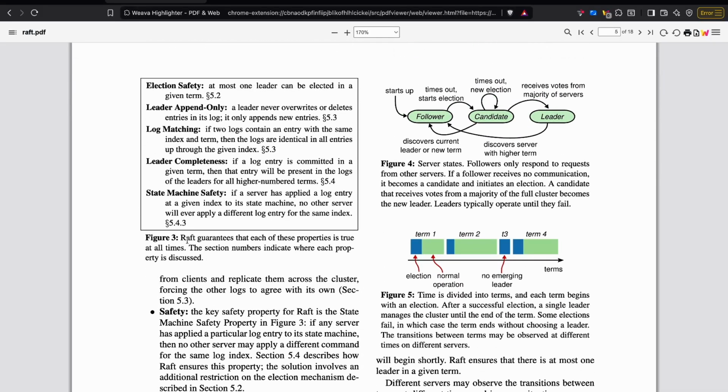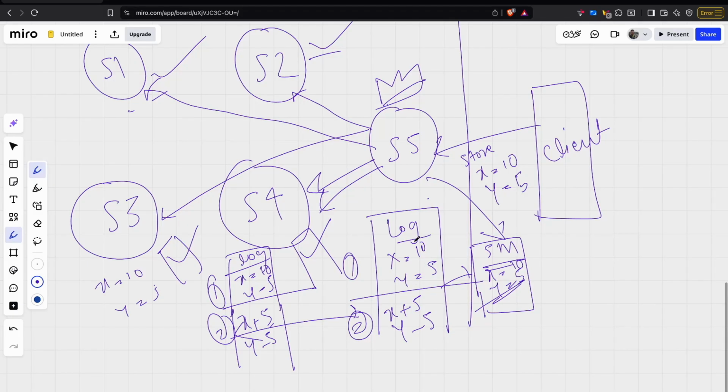Cool. So Raft guarantees that each of these properties is true at all times. What are these properties? Election safety: at one point, there can be only one leader. It is leader append only: a leader never overrides or deletes entries in its log. It only appends new entries. So you cannot go ahead and update any previous value. That is not possible in case of Raft.